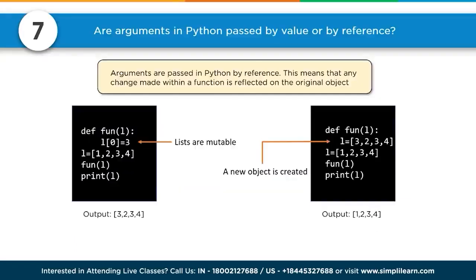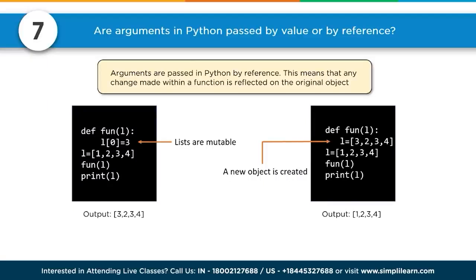Number 7. Are arguments in Python passed by value or by reference? Arguments are passed in Python by reference. This means that any change made within a function is reflected on the original object. So you can see here def function of L, L[0] equals 3, L equals 1, 2, 3, 4, function of L, print L, and you're going to get 3, 2, 3, 4 because we've passed L in there, so it's a pointer.